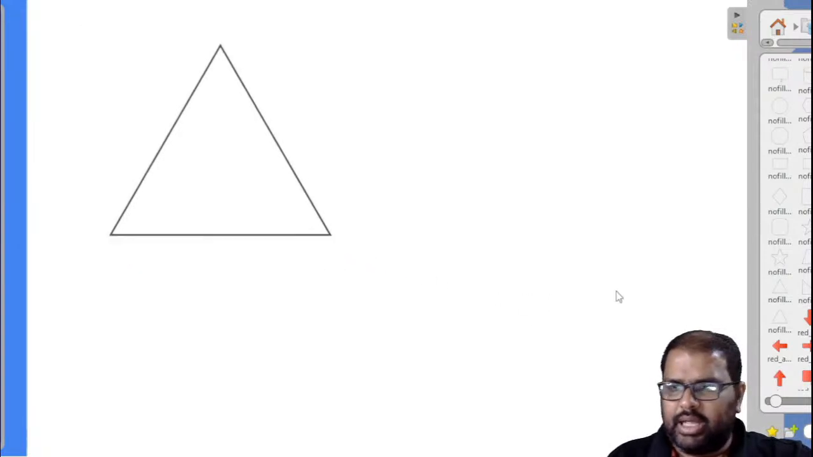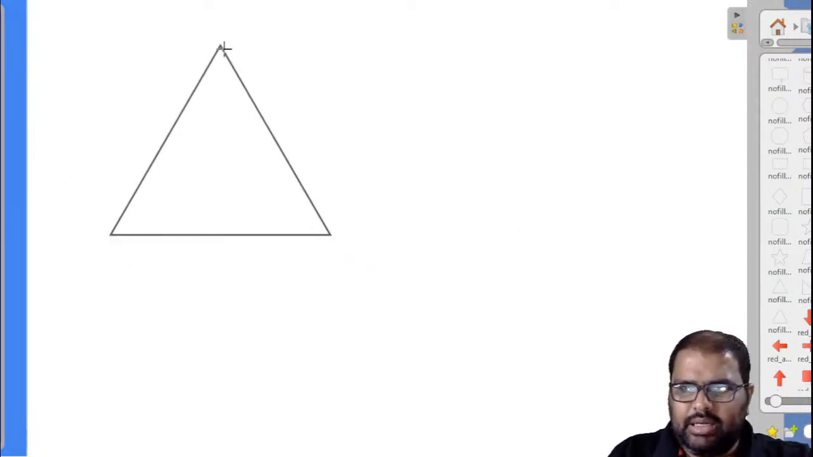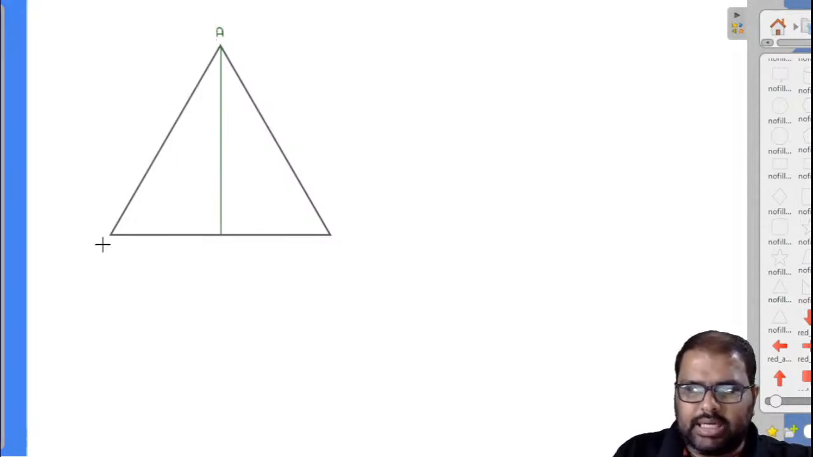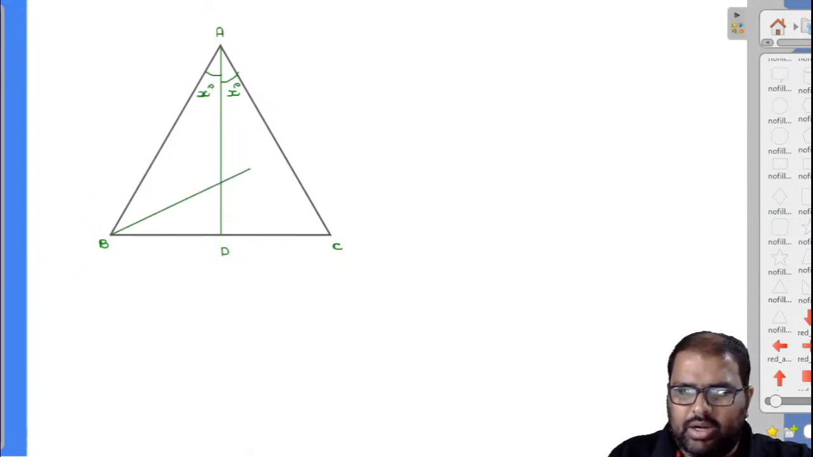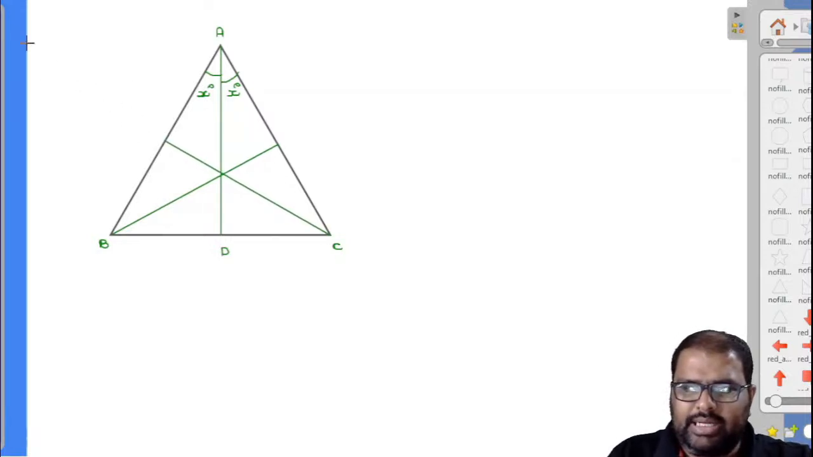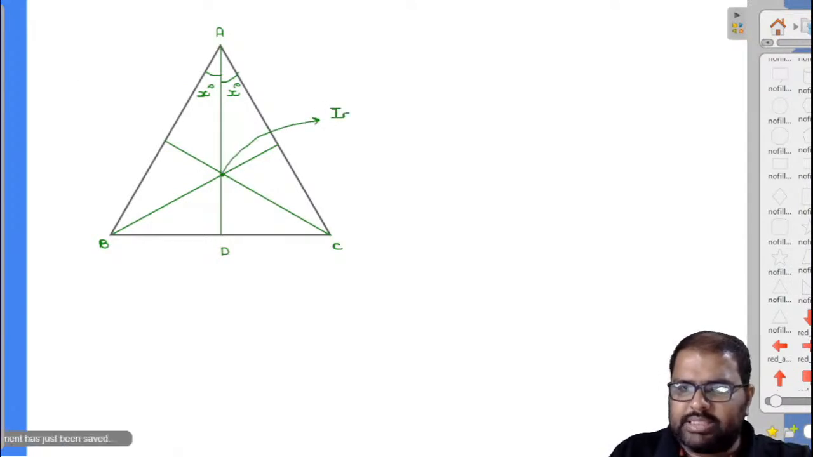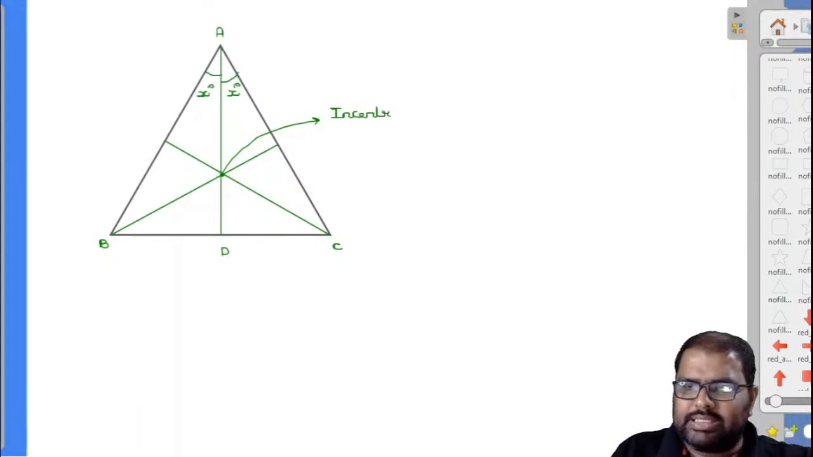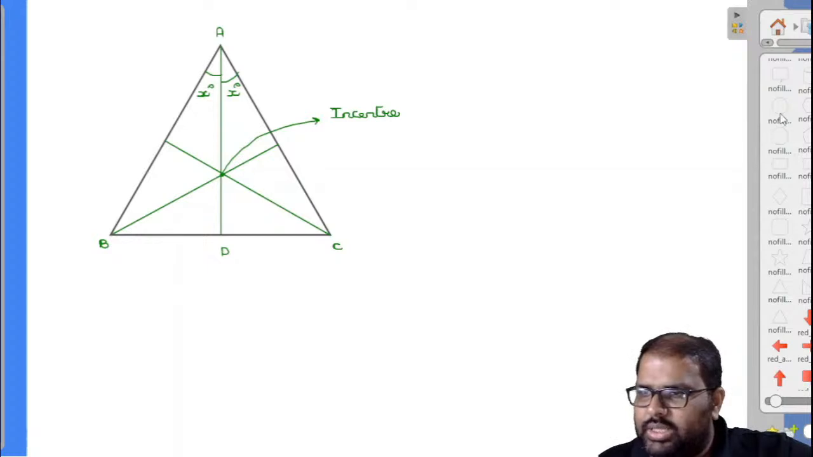This is a triangle ABC. AD is a line segment, and this AD divides the angle at the vertex A into two equal halves. This is x degrees and this is x degrees. We have done a question on this also. Now again I'll draw an angle bisector, and again an angle bisector here. The intersecting point of all angle bisectors is called the incenter. Will you accept with me? And the circle that you draw inside this triangle is called the incircle. So I'll draw the incircle also.